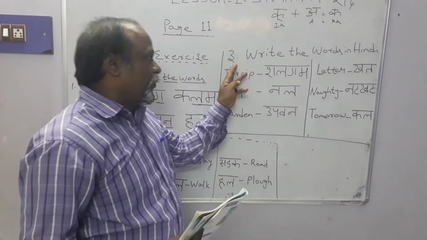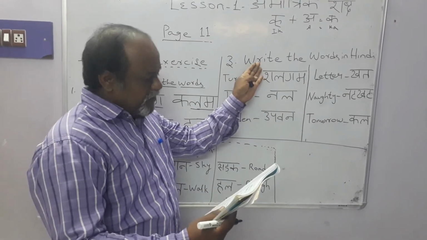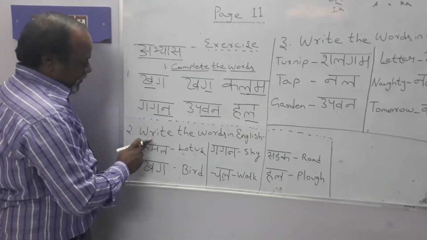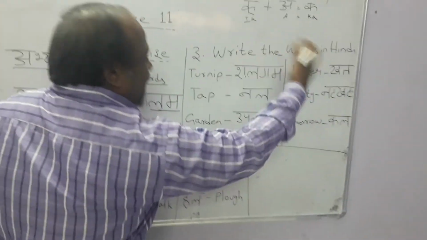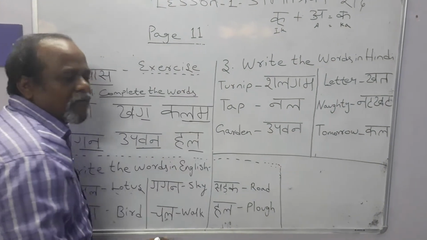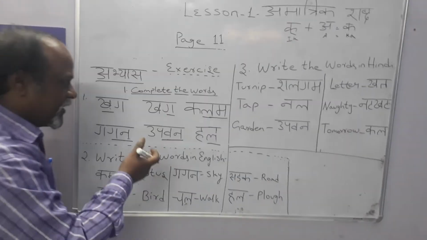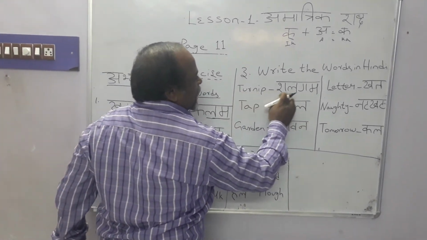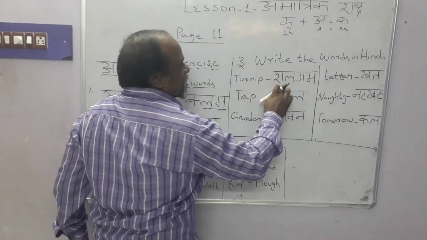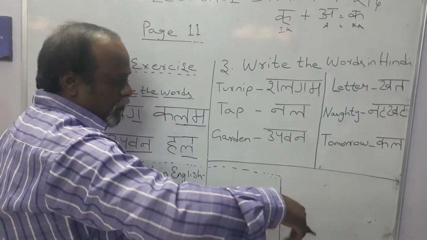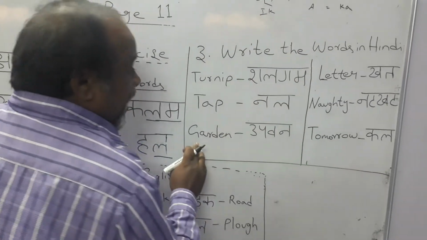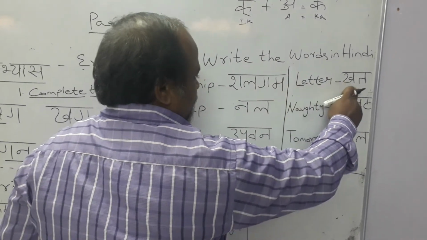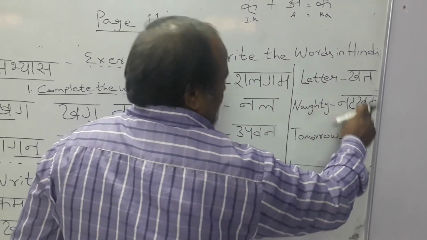Then part 3, Hindi shabd mein likho, that is, write the words in Hindi. This we did from Hindi to English. This is from English to Hindi. So already you have all of this in your word meanings, page number 9 and page number 10 itself. So it is turnip, shalgam, tap where water comes, nal, garden again, upavan, letter, khat, naughty, natkhat.